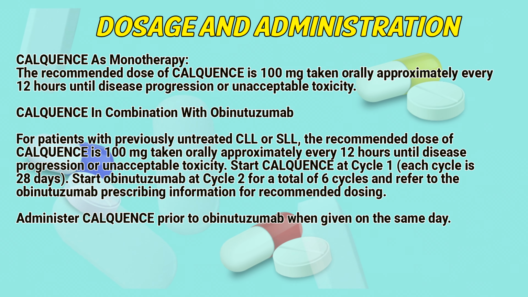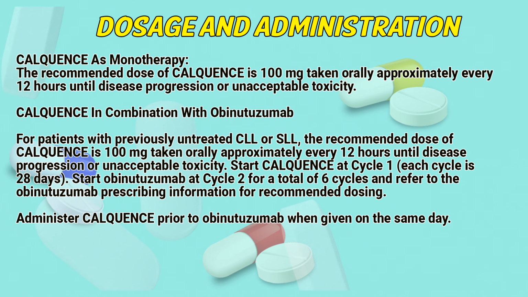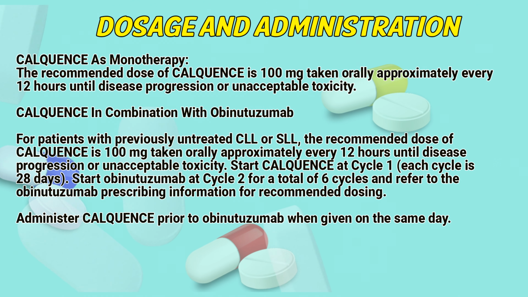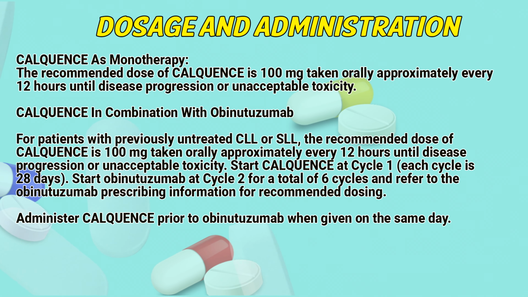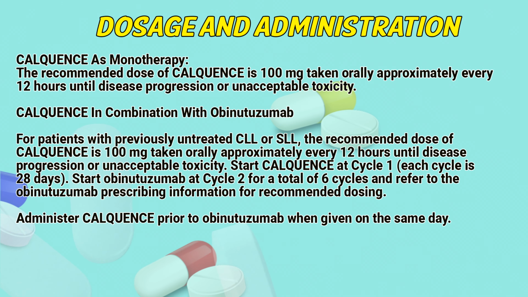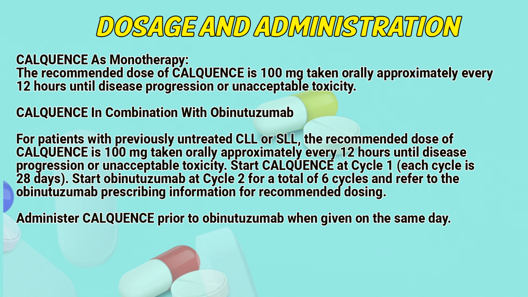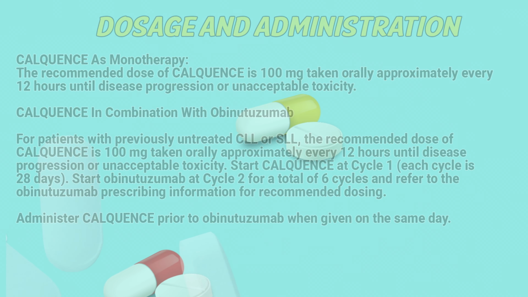Start Calquence at cycle 1. Each cycle is 28 days. Start obinutuzumab at cycle 2 for a total of 6 cycles and refer to the obinutuzumab prescribing information for recommended dosing. Administer Calquence prior to obinutuzumab when given on the same day.